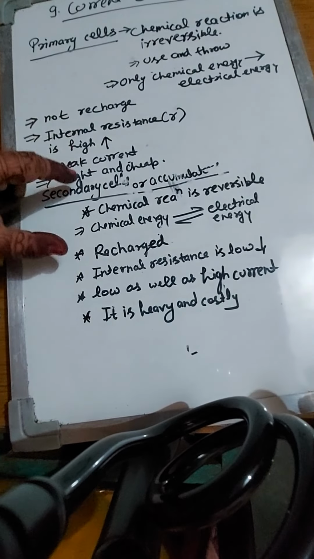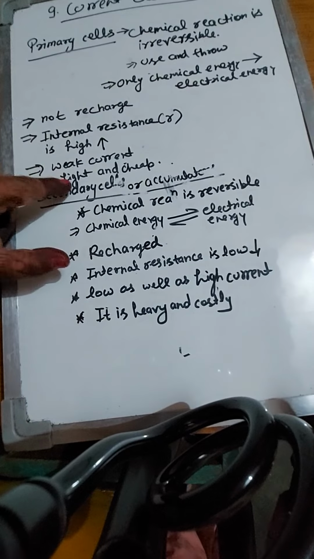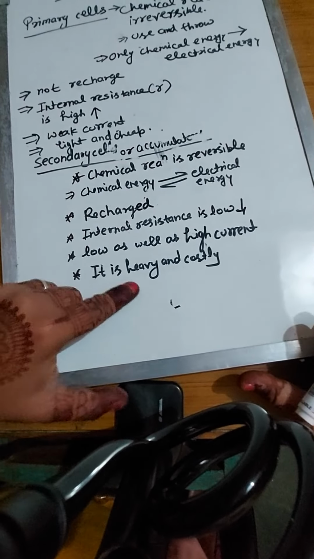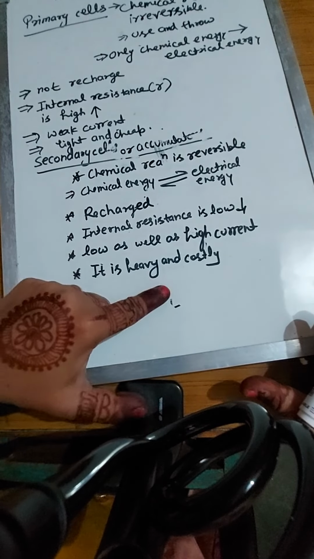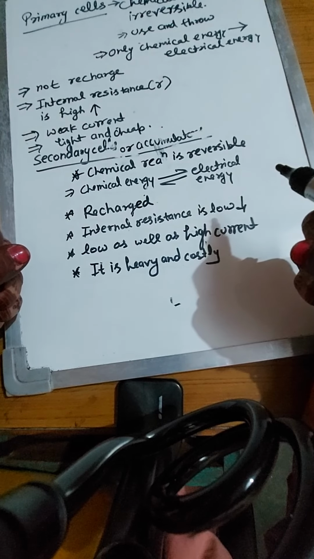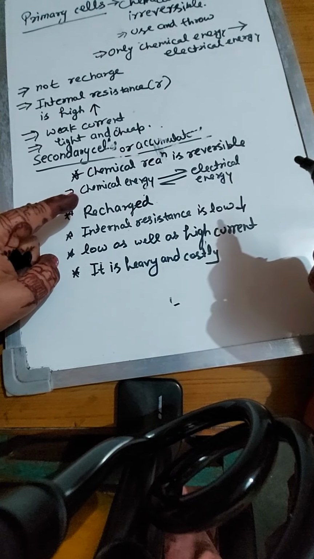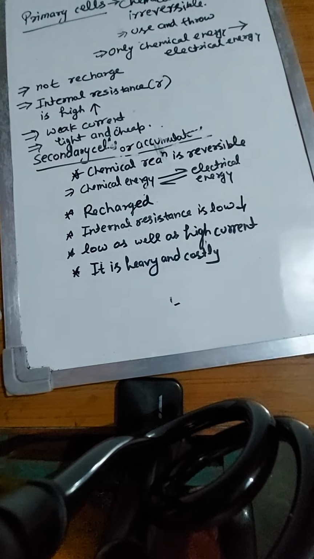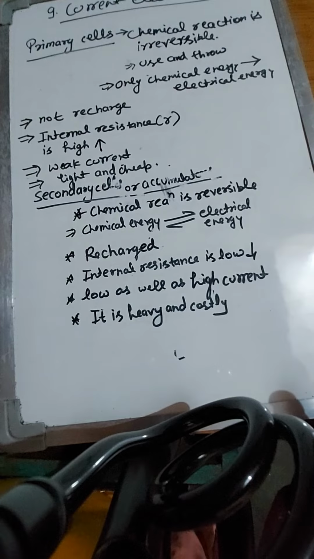Primary cells are very compact, very small. So a primary cell is light and cheap. But if we compare with the secondary cell, it is heavy and costly. You must have seen in a car battery or inverter that the battery is very heavy. So the secondary cell, which is used as a rechargeable battery, is heavy and costly. So there are some differences between the primary cell and secondary cell.